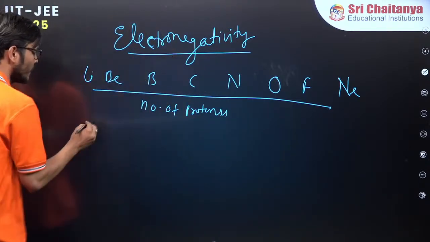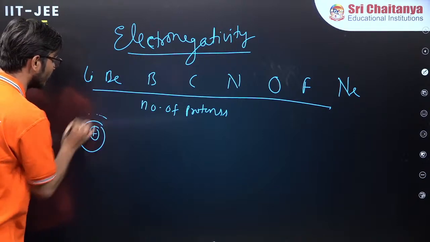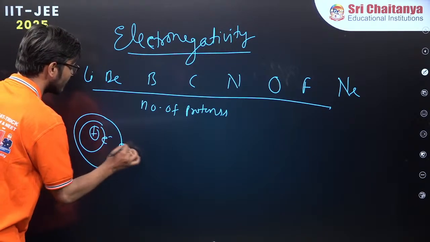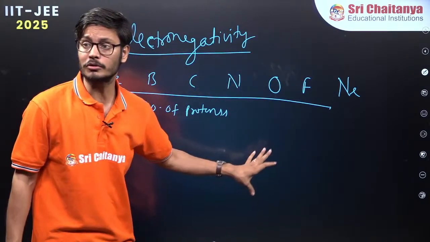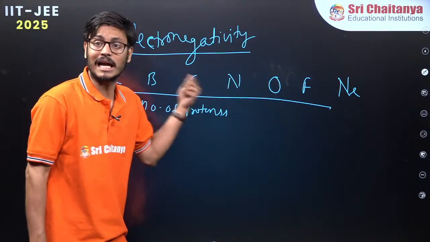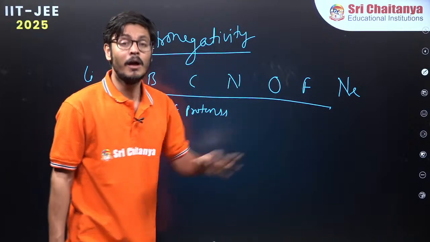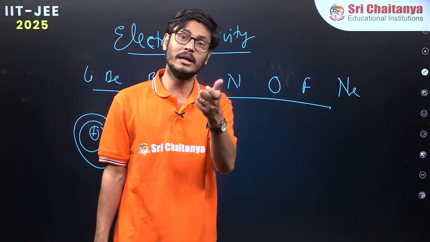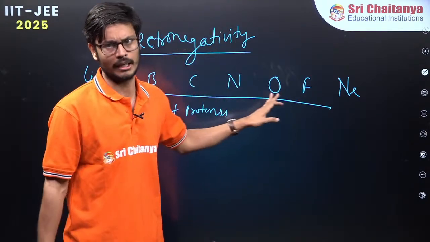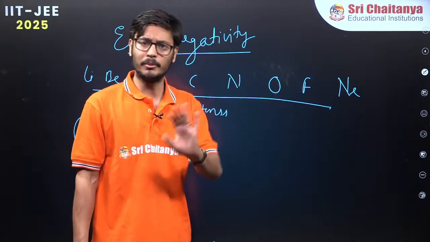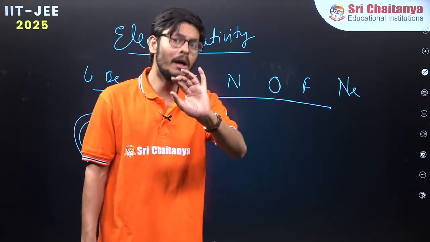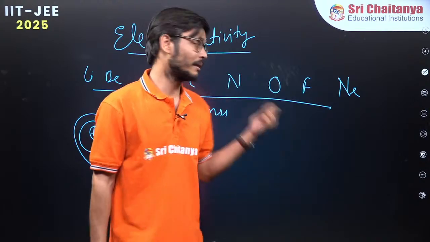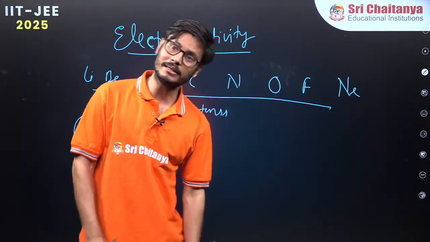Now, you see, we are having a nucleus, first orbit and second orbit. I'm not going to do the calculation. Actually, you can calculate also. You will see that the effective nuclear charge value will be continuously increasing. You have to calculate the sigma value, the shielding constant. That will be done in your 11th class periodic table chapter. I'm simply explaining with the logic, not doing the mathematical calculation. This could be observed with the mathematical calculation also.